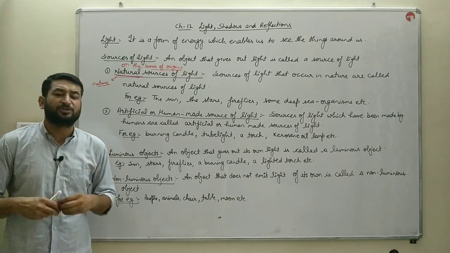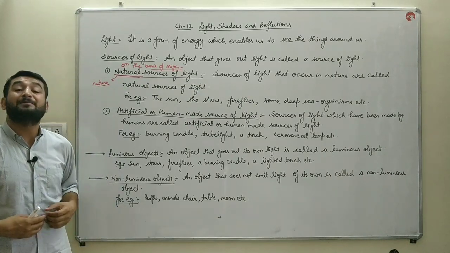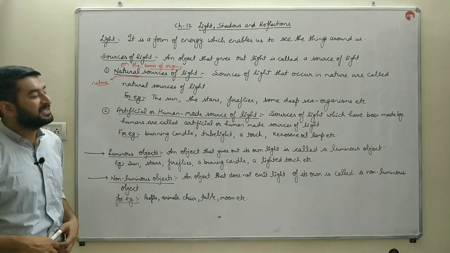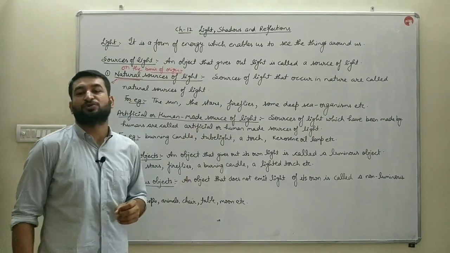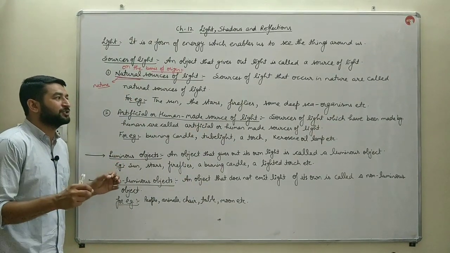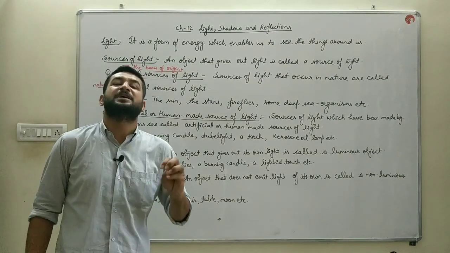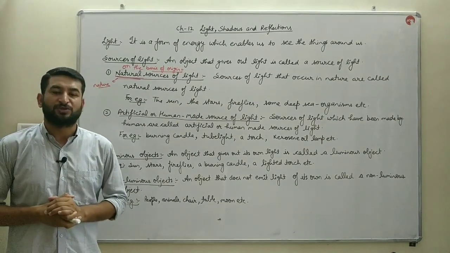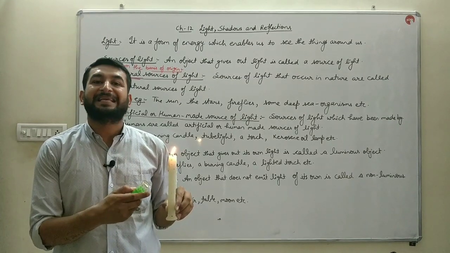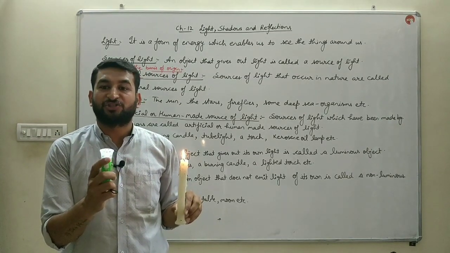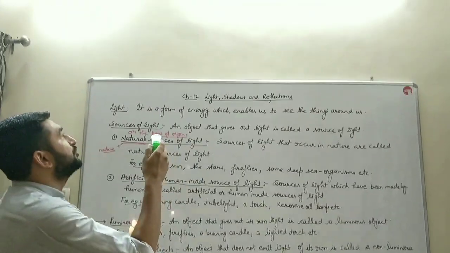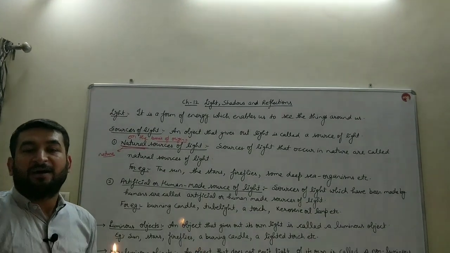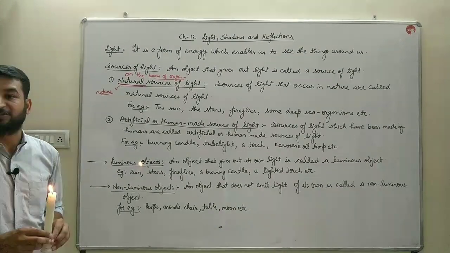The sources of light which are made by human beings, by human efforts, are known as artificial or human-made sources of light. ऐसे sources of light बच्चों जिन्हें humans ने बनाया है अपने use, अपने benefit के लिए, those sources of light are known as human-made sources of light. This burning candle, this lighted torch, and this lighted tube light of this room, these are certain artificial or human-made sources of light.